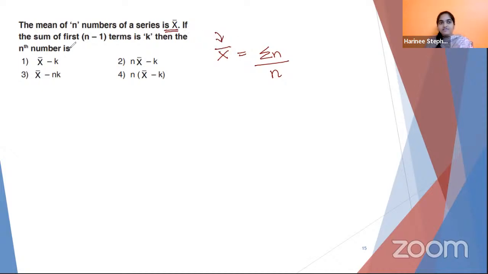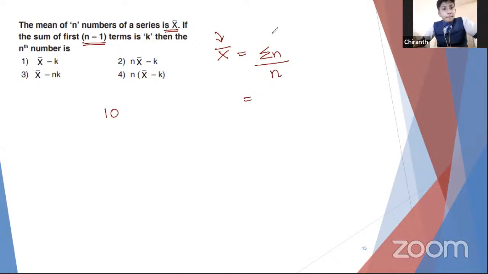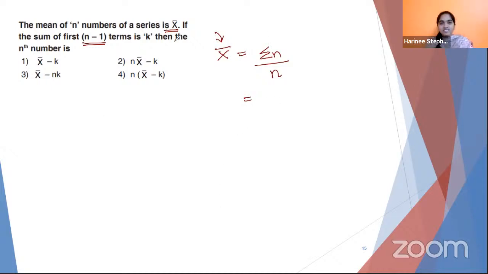Coming to the next statement, if the sum of first n minus 1 terms is k, what do you mean by n minus 1 terms? Suppose there are 10 terms in a series, how many terms make n minus 1? 9, right? So excluding the last term, all other terms together make k.